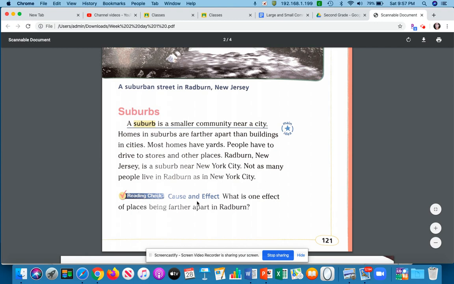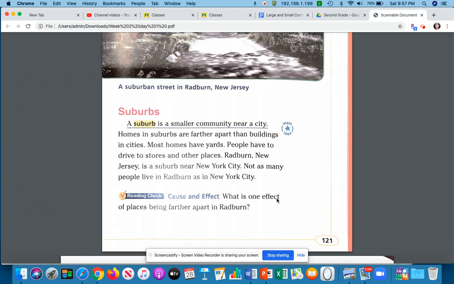Reading check. Cause and effect. What is one effect of places being farther apart in Radburn? So I want you to right now pause the video, stop, and jot your idea and throw it into our Google Doc. Just put down under cause and effect what is an effect it might have on somebody if you live further apart.